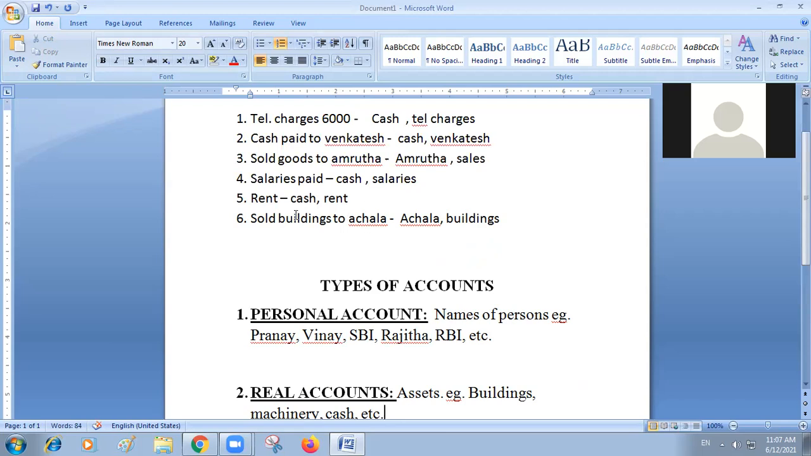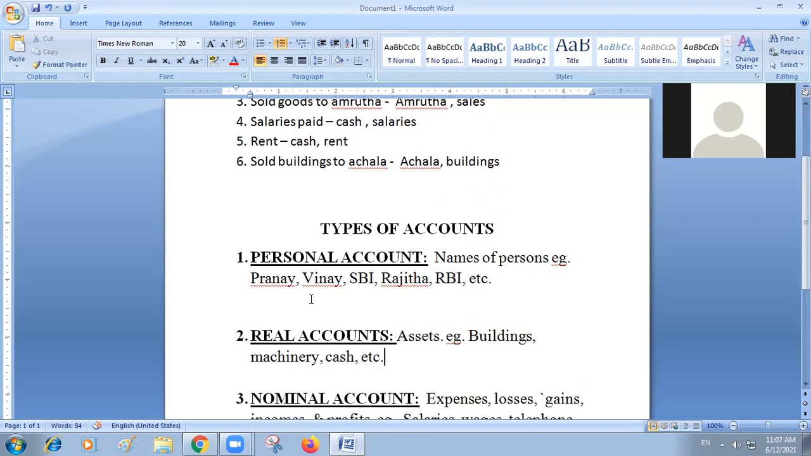Next one, rent. Cash account is there, rent account is there. Cash, is it personal or real or nominal? Real, sir. Very good. Rent, nominal account. Next, sold buildings to Achala. Achala is a personal account. Buildings is a real account.